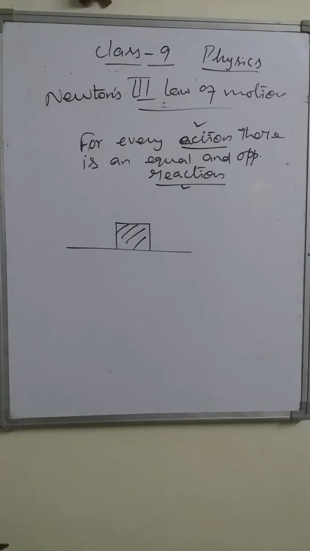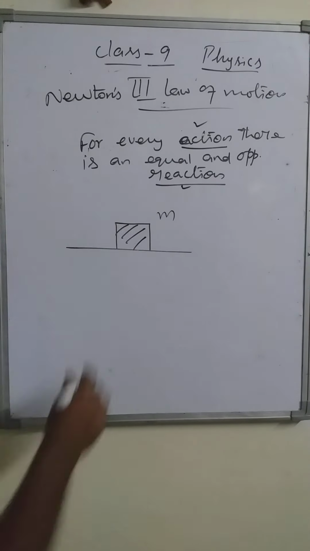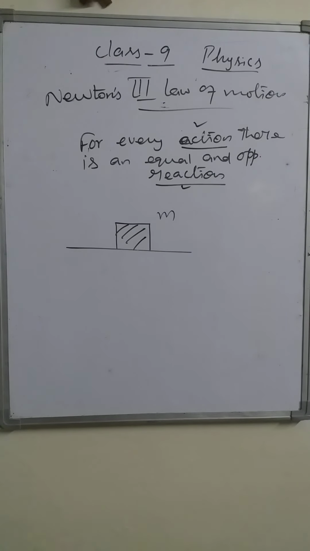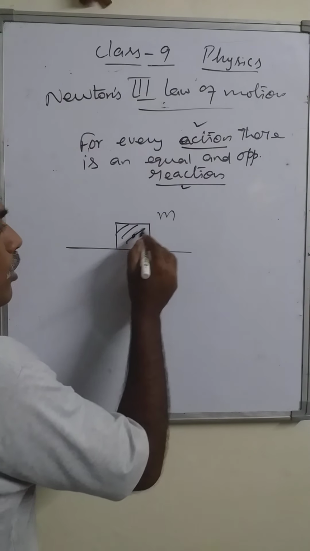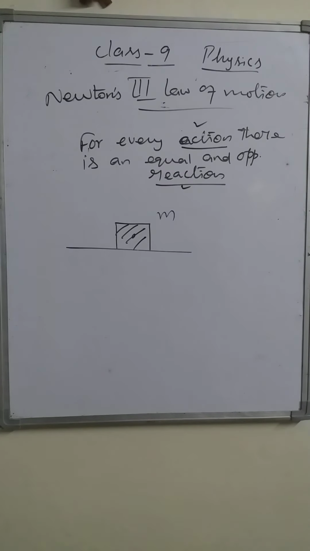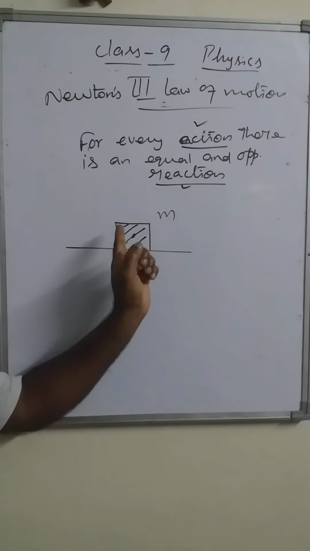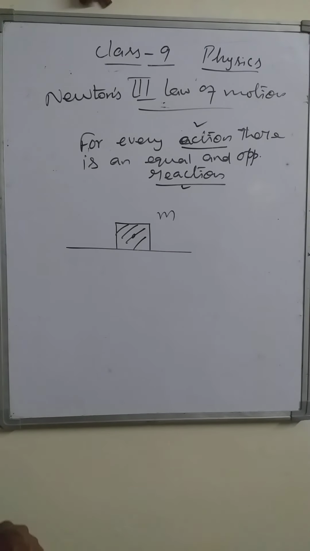This object has mass m. So this object has mass m, which is placed on the surface. Now, due to the mass of this object, what happens?